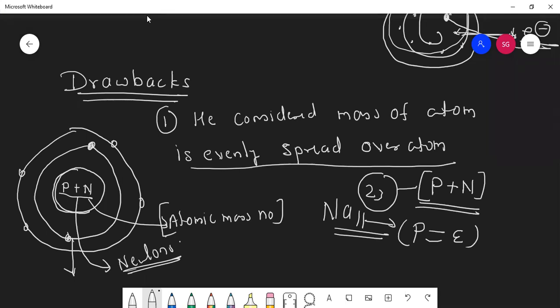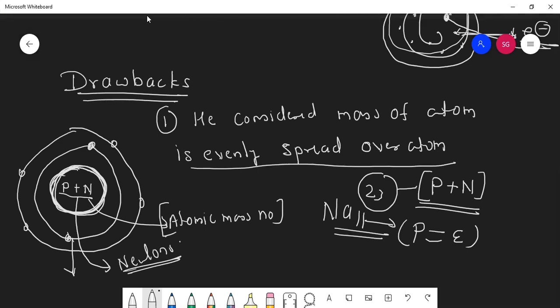So proton plus neutron, where are they situated? Answer me, where are proton and neutron situated? In the nucleus. So can I say mass is in the nucleus?